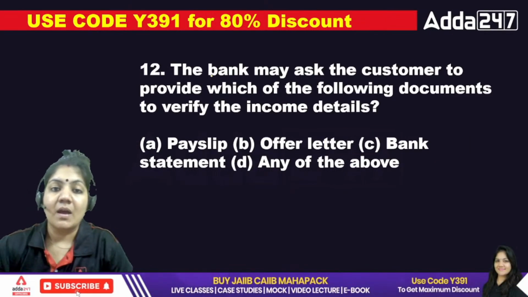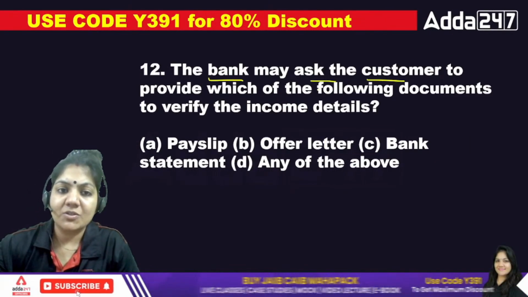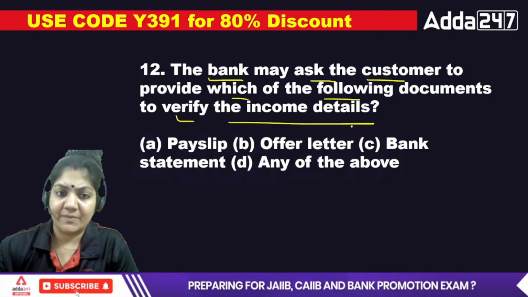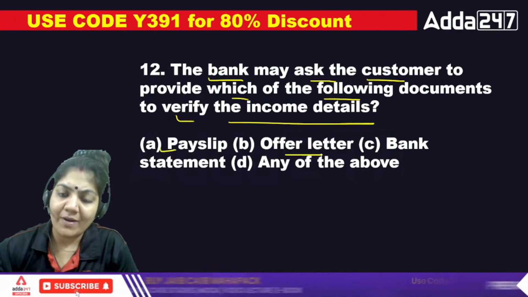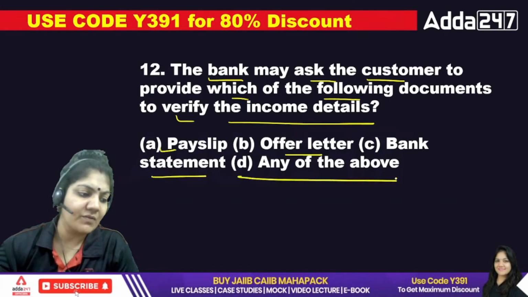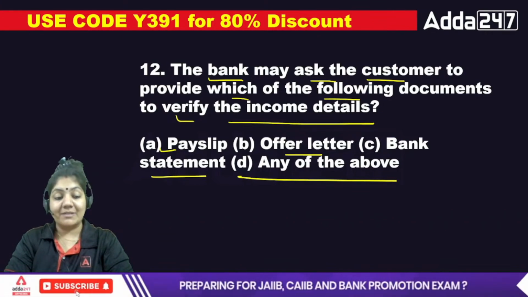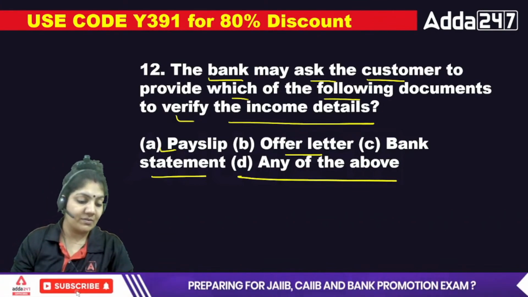Next. The bank may ask the customer to provide which of the following documents to verify the income details? Payslip, offer letter, bank statement, or any of the above. 12th one. For verify the income details, what is the exact answer?